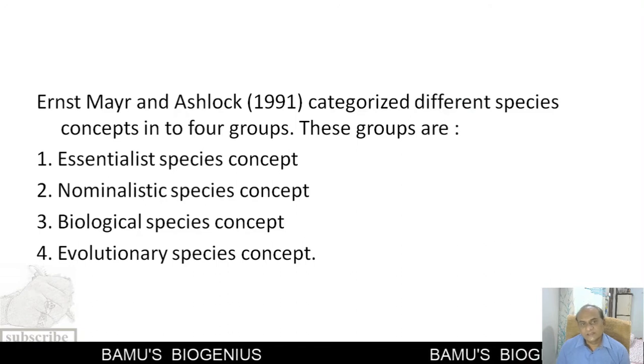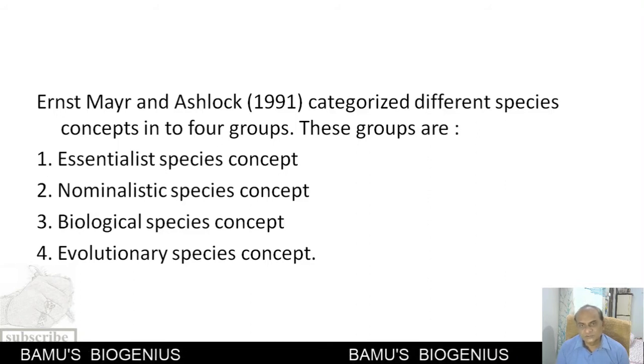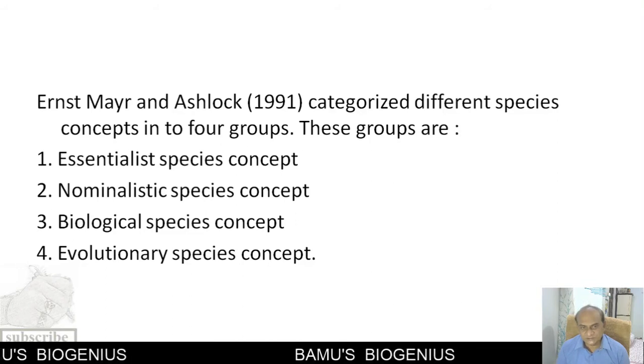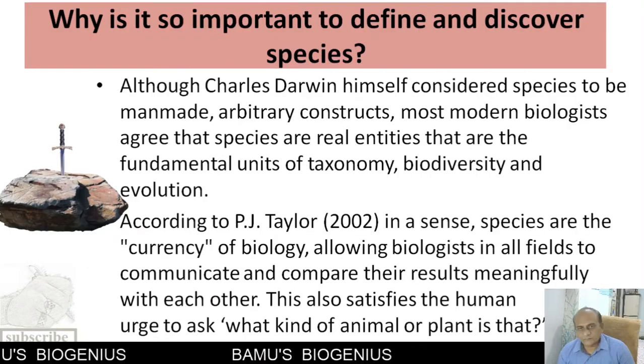So in 1991, Ernst Mayr and Ashlock categorized different species concepts into four groups. These groups are the essentialist species concept, nominalistic species concept, biological species concept, and evolutionary species concept.